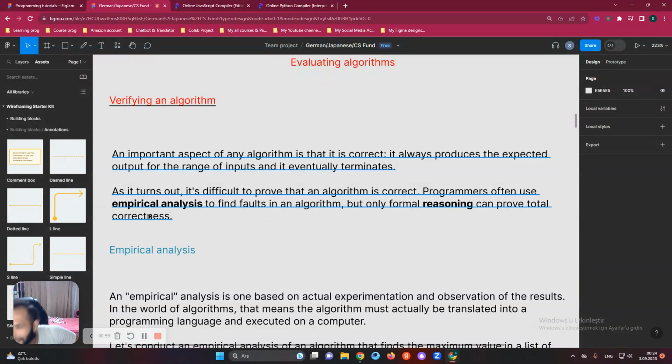In this case, I will just show you something about this empirical analysis. So how are we doing that? Let's say we have a minimum number, maximum number, or average number. How can we find it? We can just create loops and conditionals to find it with the computer.